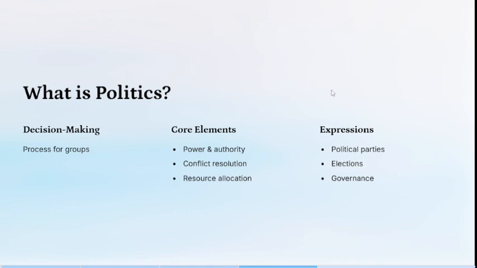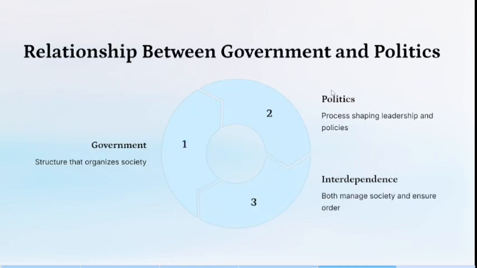Let's continue. Now, what is the relationship between government and politics? Government and politics are intertwined in the sense that politics influences the functioning of government and government policies affect the lives of citizens. So, understanding the nature of government and politics is essential, thereby understanding the relationship between government and politics.